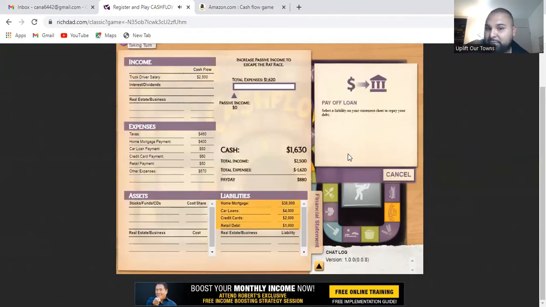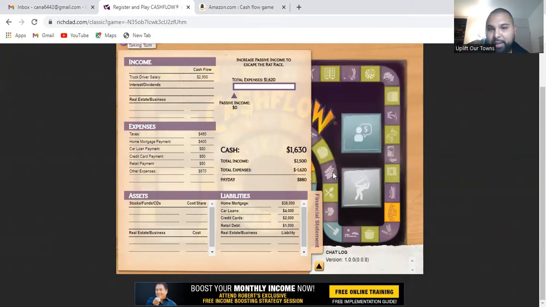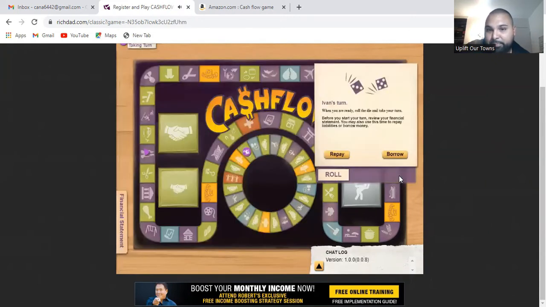I am going to repay some of my debts. I'm going to pay the $1,000 back. This way, I'll get $50 a month back once I pay off that retail debt. So I'm going to pay that off, and I'm going to end my turn. Since I'm not playing with anybody else, I'm just going to roll again.